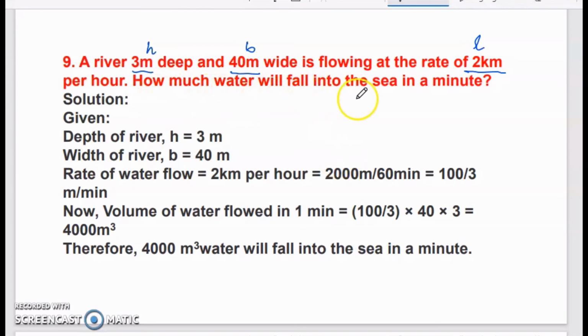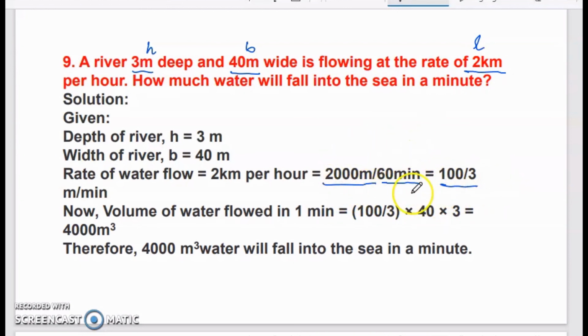How much water will fall into the sea in a minute? In 1 hour time, 2 kilometer length will fall into the sea. In 1 minute, how much will fall? So 2 kilometer is 2000 meter and 1 hour is 60 minutes. So you will do the conversion first. So 2000 meters in 60 minutes. When you cancel out the common factors, you will get 100 by 3.